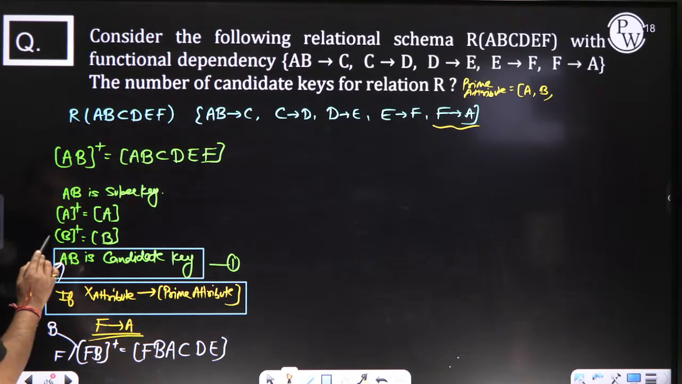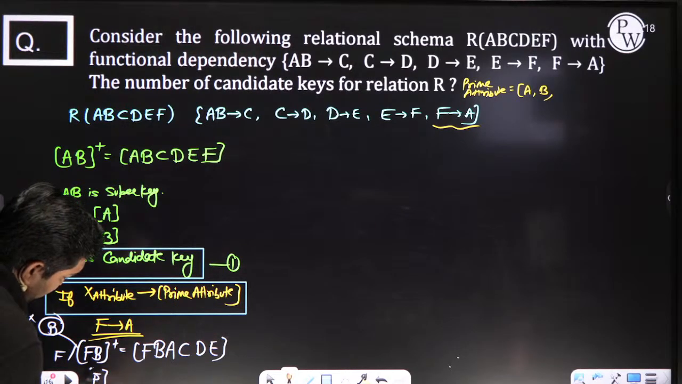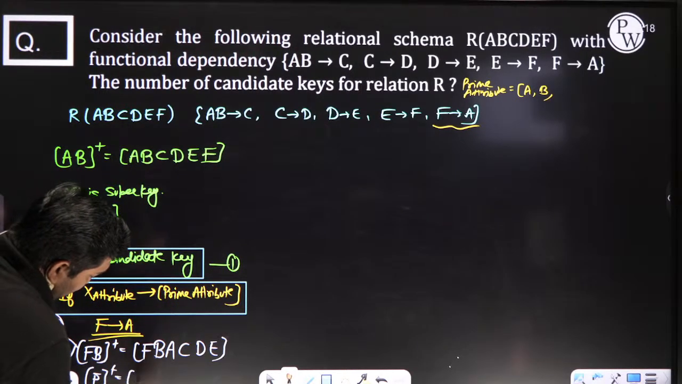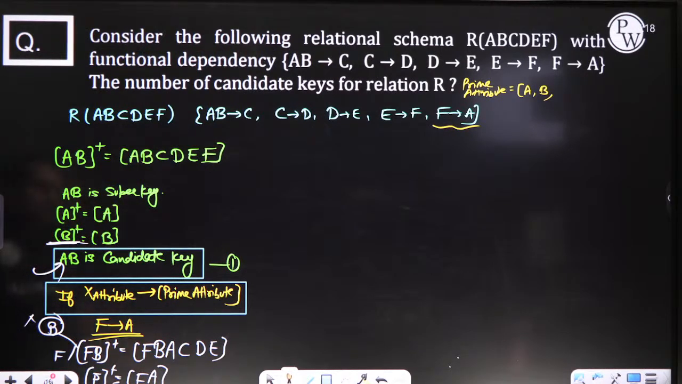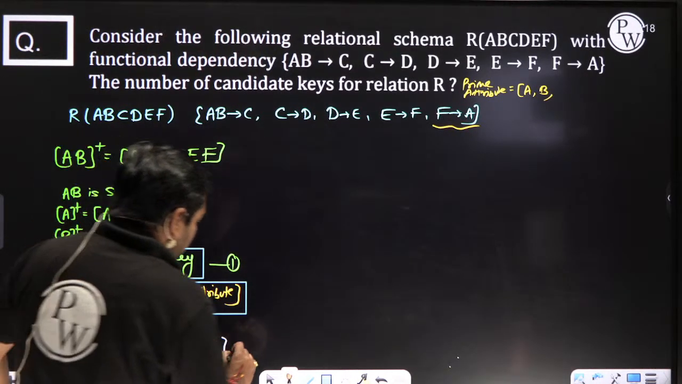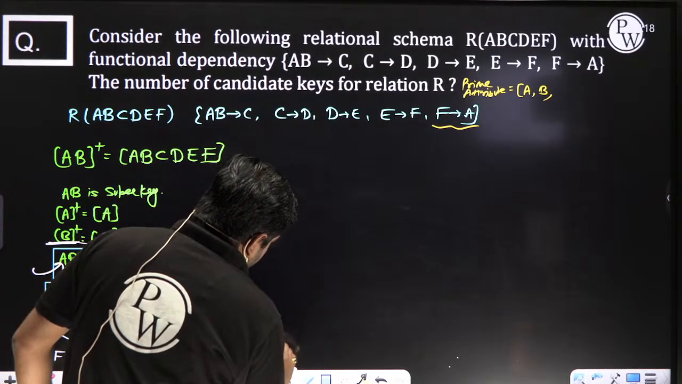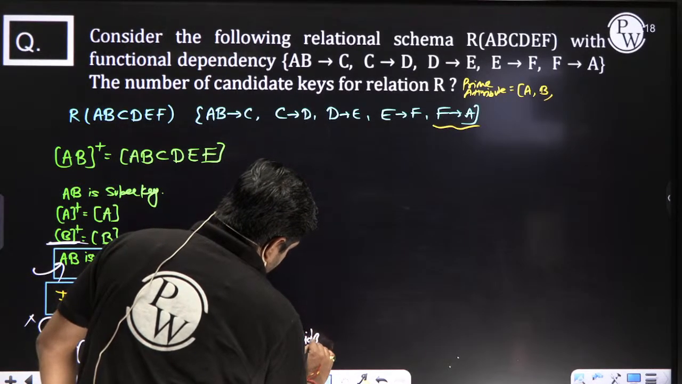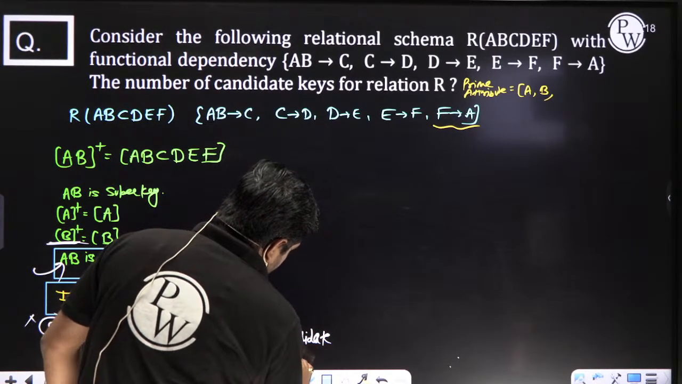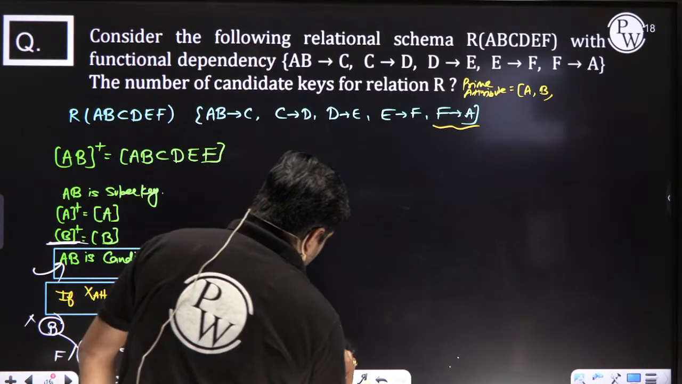Already we have taken the closure of B, so there is no need to take it again. Just take the closure of F only. What are we getting? FA. So the next candidate key, what? FB. FB is a candidate key, my dear.